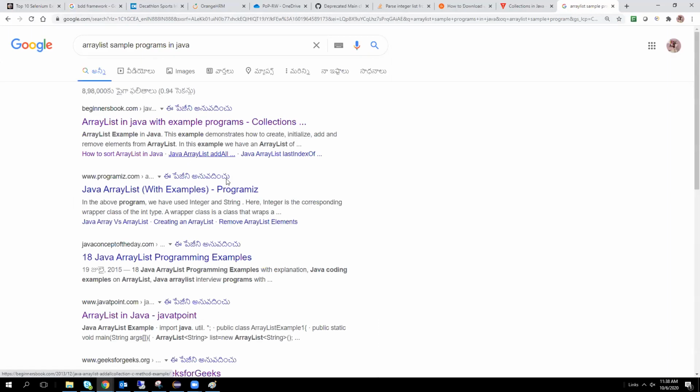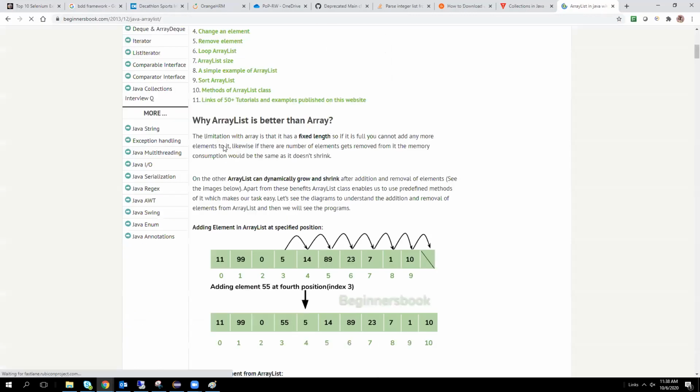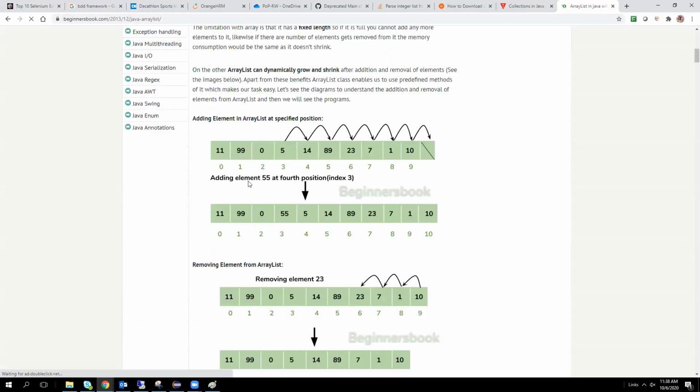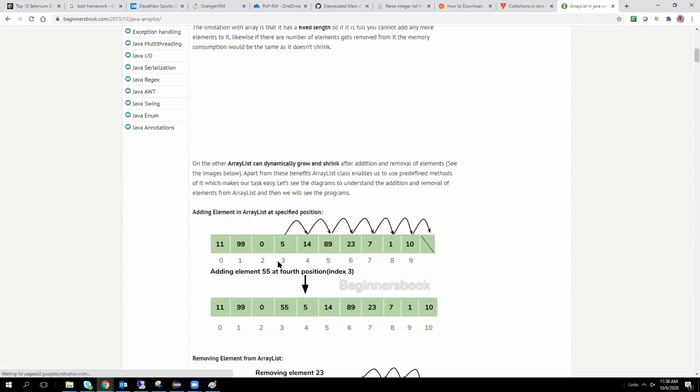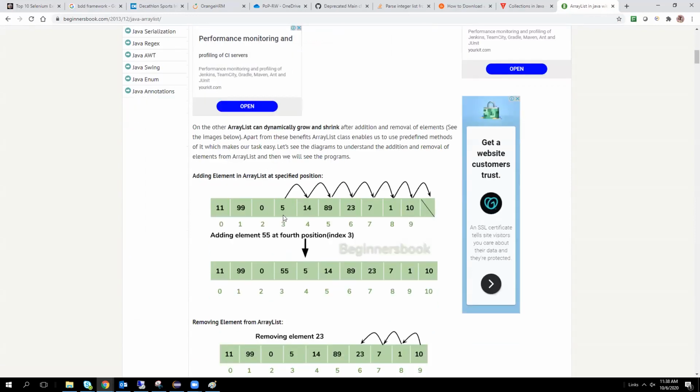Here indexes are involved, and this is the data. This is the index of array list: 0, 1, 2, 3. If you want to add one element at a particular index, for example, add 6 at the third index, then the existing elements will be moved to the next locations.